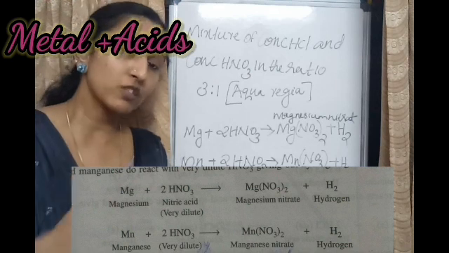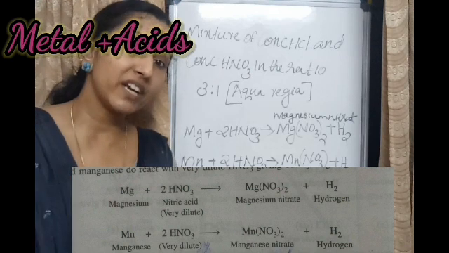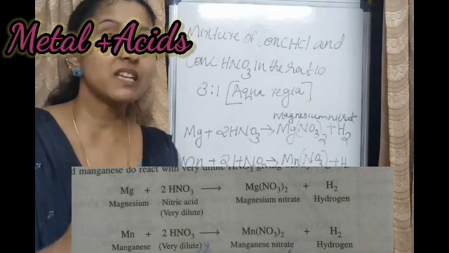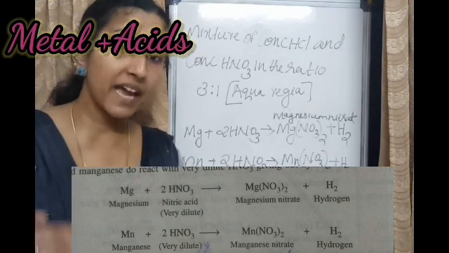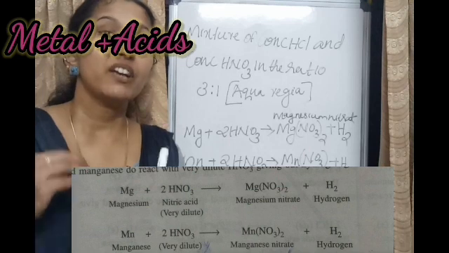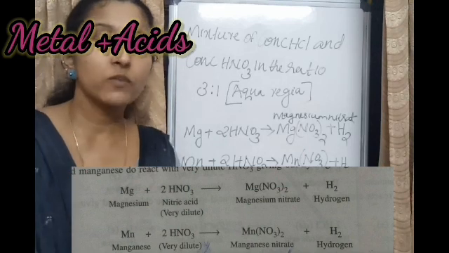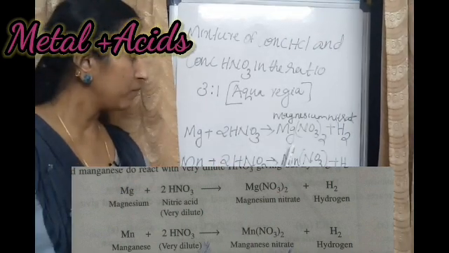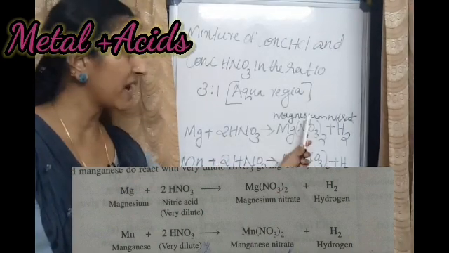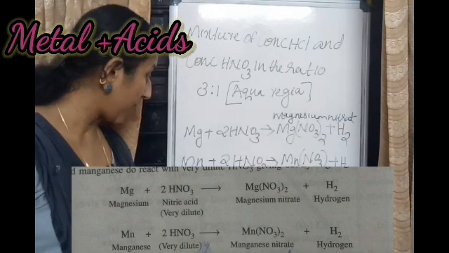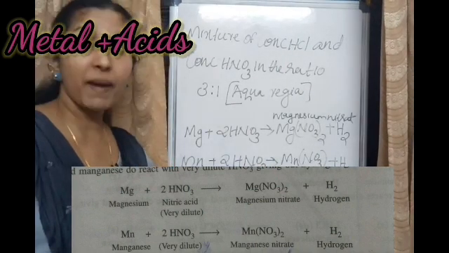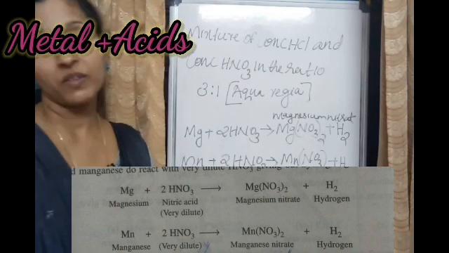So which are the two metals that react with very dilute nitric acid? Manganese and magnesium. The metals like manganese and magnesium react with very dilute nitric acid to form salt and hydrogen gas. Mg plus 2HNO3 gives Mg(NO3)2, magnesium nitrate, and hydrogen gas. Mn plus 2HNO3 gives Mn(NO3)2, manganese nitrate, plus hydrogen gas.